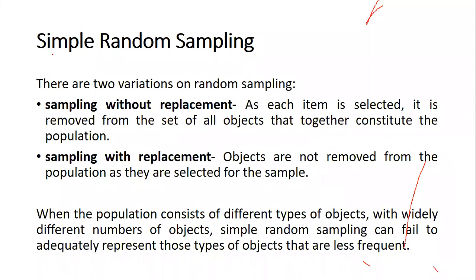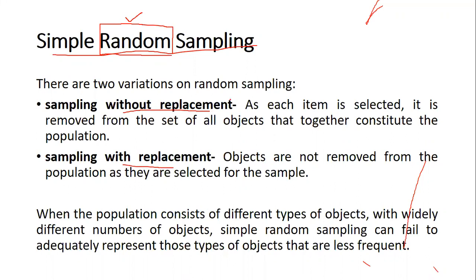So what is simple random sampling? Random sampling is where you take any random data element as a sample. Any random data element can be taken as a sample. That is what is going to be called simple random sampling. Now, when we take this random sampling, there are two variations. The first one is sampling without replacement, and the second one is sampling with replacement.